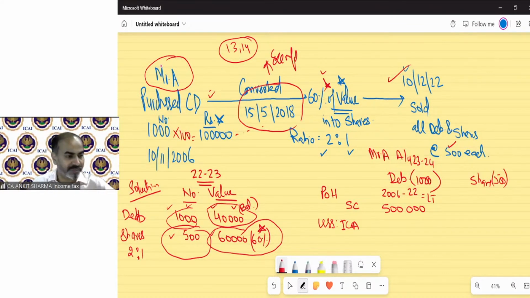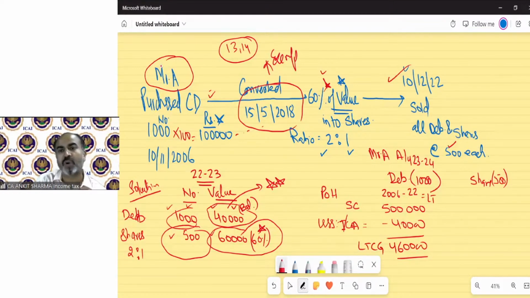technically, the indexation concept will not be applicable. We just need to reduce the normal cost of acquisition. And 40,000 is our normal cost of acquisition in this case. So that will be 4,60,000 long-term capital gain in case of bonds and debentures.